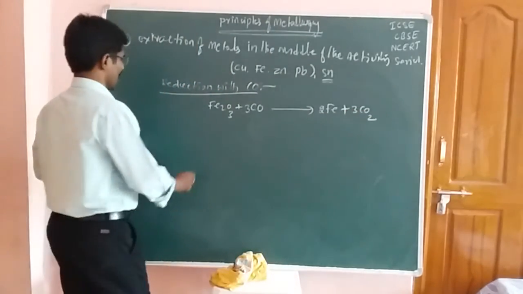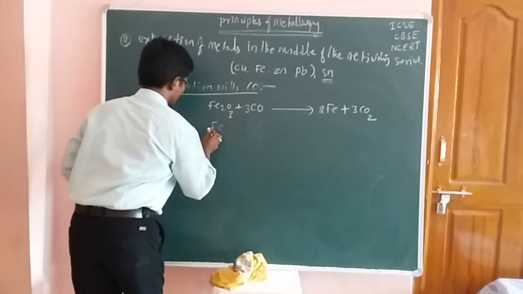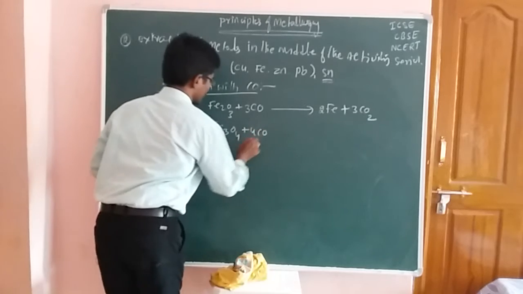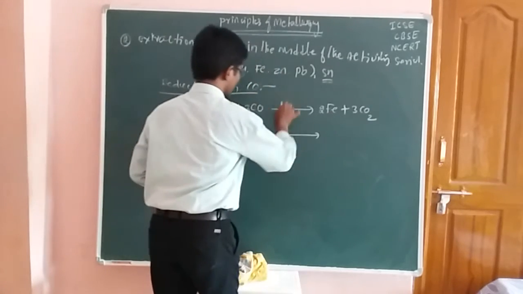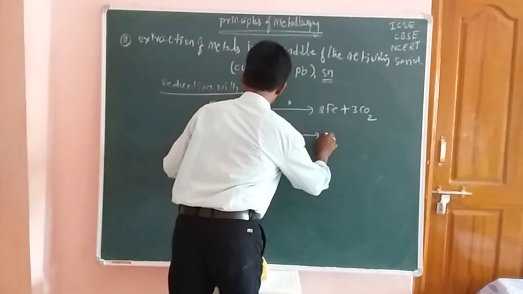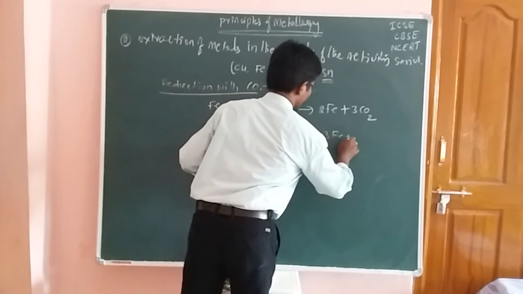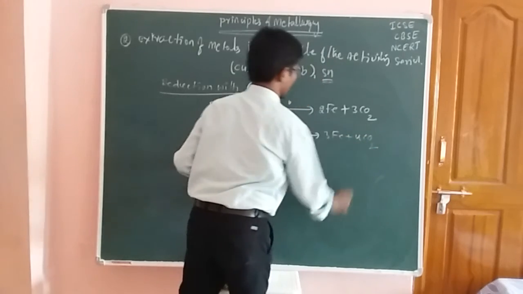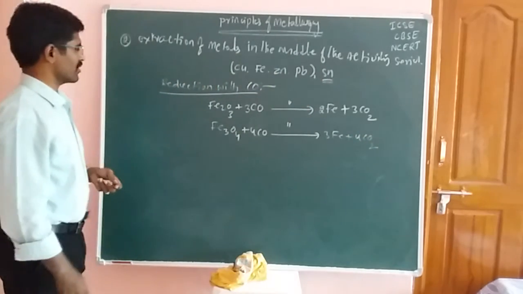Okay students. And next, Fe3O4 and 4 moles of carbon monoxide, same conditions, heating. Now here we get 3 moles of iron and 4 moles of carbon dioxide.